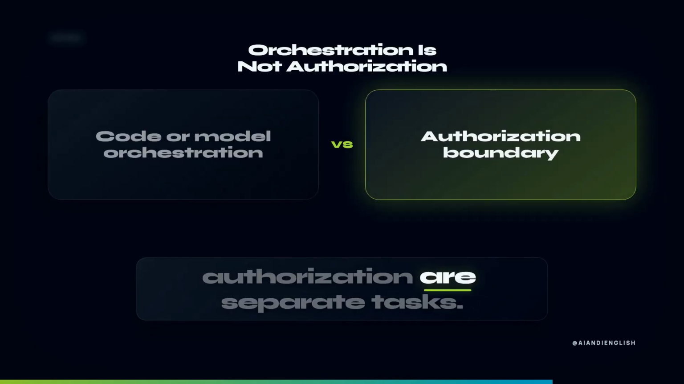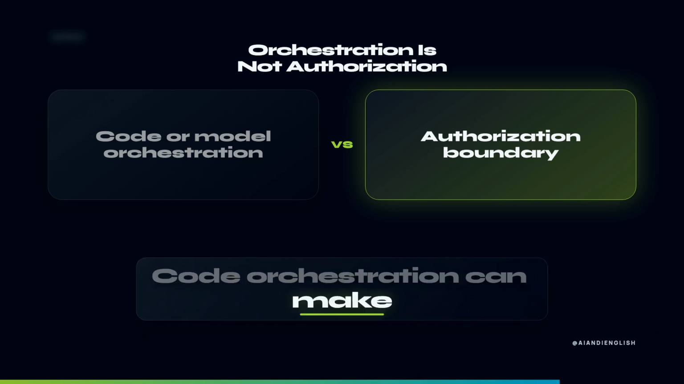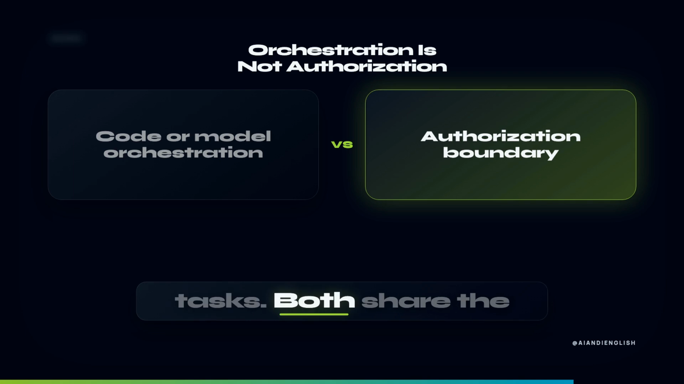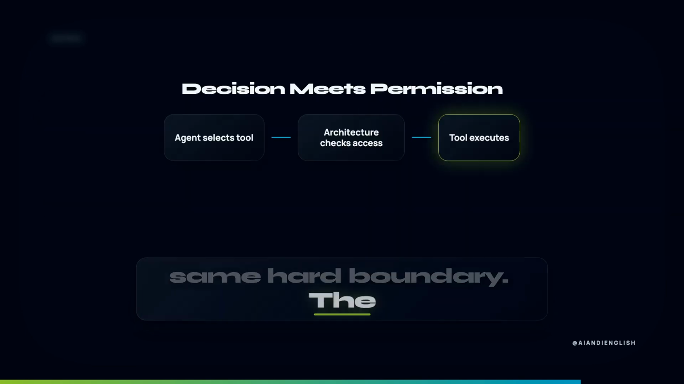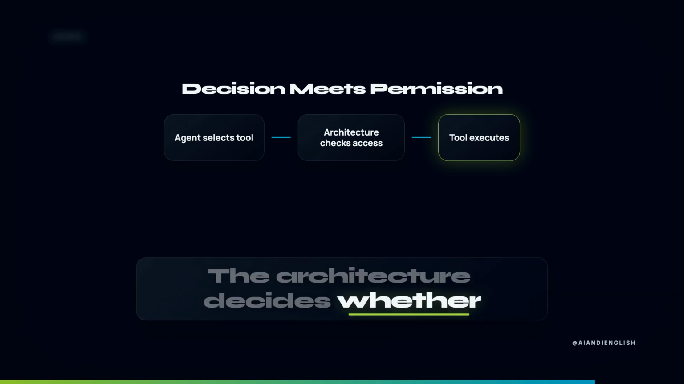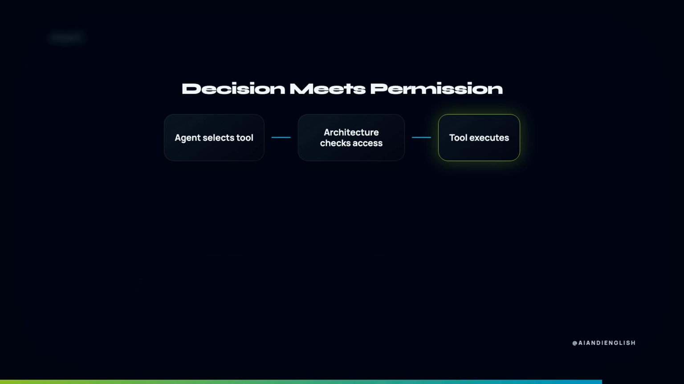Orchestration and authorization are separate tasks. Code orchestration can make processes more predictable. Model orchestration can solve flexible tasks. Both share the same hard boundary. The agent can decide which tool would be useful. The architecture decides whether it may actually execute that tool.